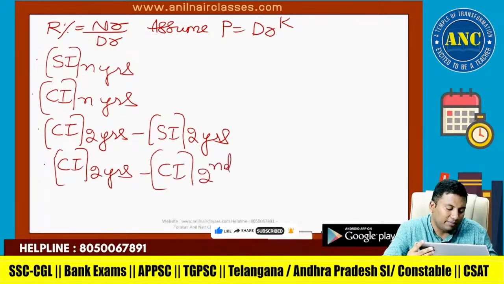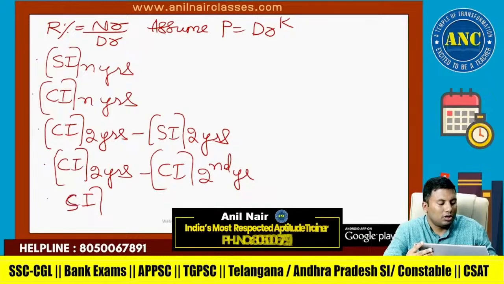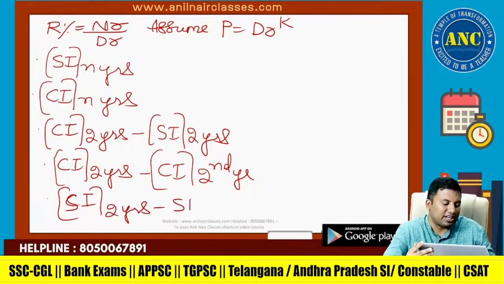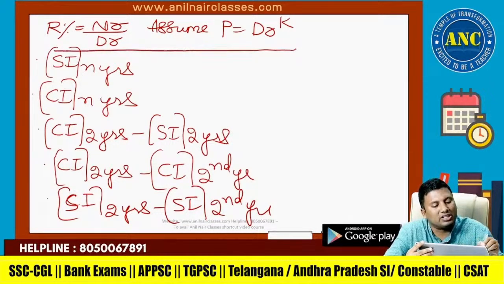For second year, you can solve CI, or SI for 2 years minus SI for second year. All these problems can be solved by using this approach.